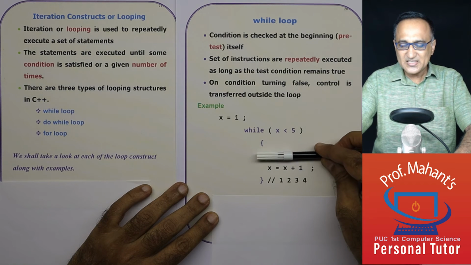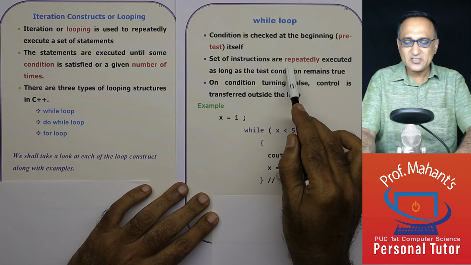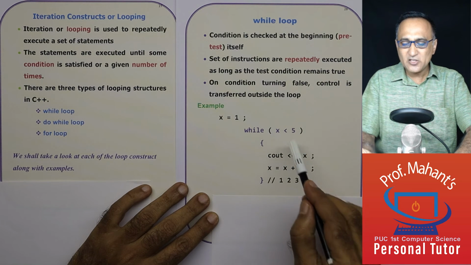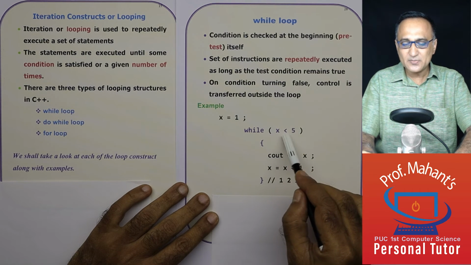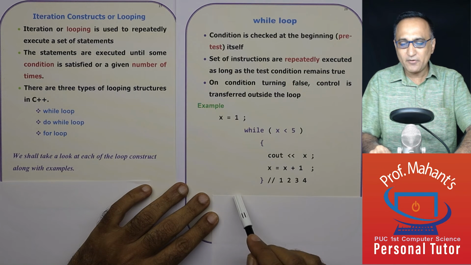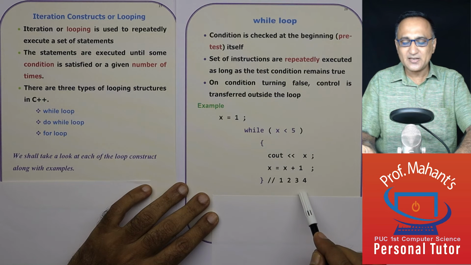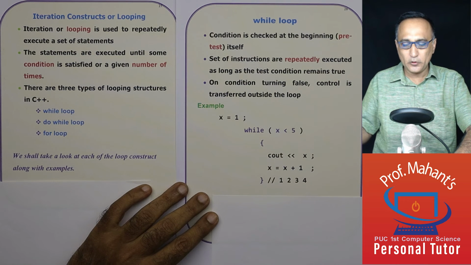Now, this set of instructions, cout and x is assigned x plus 1, is executed repeatedly as long as this test condition remains true. The minute this condition becomes false, as in the case of x becoming 5, I will come and execute the statements after the while loop. In technical terms, we say the control is transferred outside the loop.